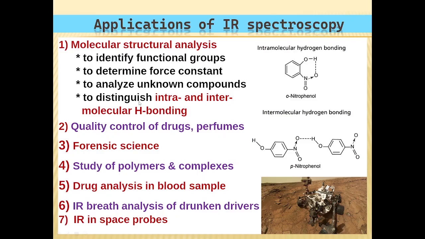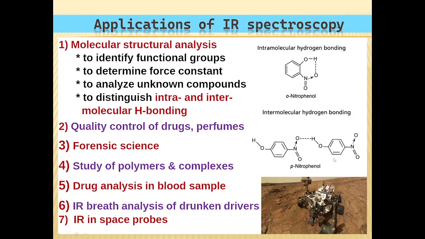And a very important application is to distinguish intra and intermolecular hydrogen bonding. An example is orthonitrophenol and paranitrophenol. As you can see, due to the peculiar structure of orthonitrophenol, it can have intramolecular hydrogen bonding, or hydrogen bonding within the molecule itself.